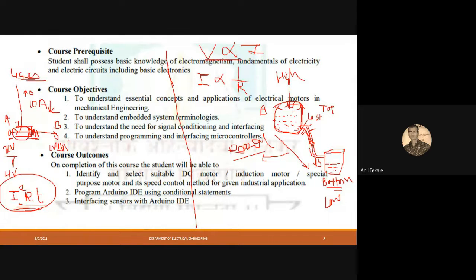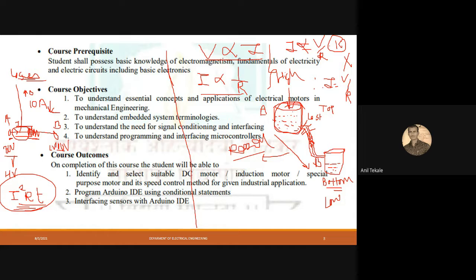Now voltage is directly proportional to I, but I is inversely proportional to R. So we can write these two equations in a single manner, and that will be I is equal to V by R, and we will put a constant and ignore it. So we got the equation I is equal to V upon R. Do you agree with me?